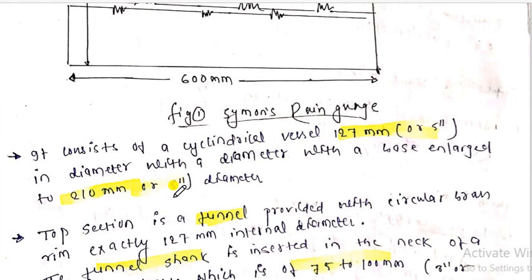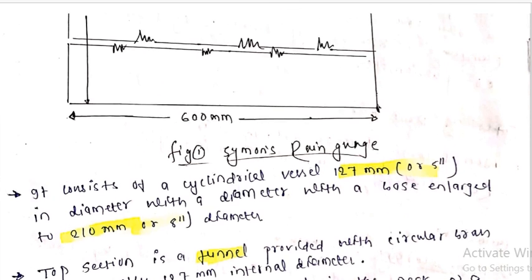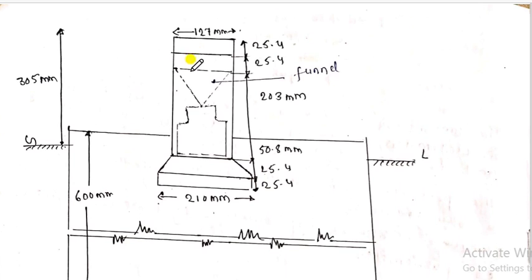क्या होता है Simon's rain gauge का, जो vertical जो top point का जो vessel जो top point का जो diameter होता है वो 127 होता है, at the same time bottom point का तो वो 210 होता है, ठीक है. The top section is the funnel provided in the circular brass rings of 120, as you can see, my dear friends, ठीक है. ये जो है ये funnel है, ठीक है.